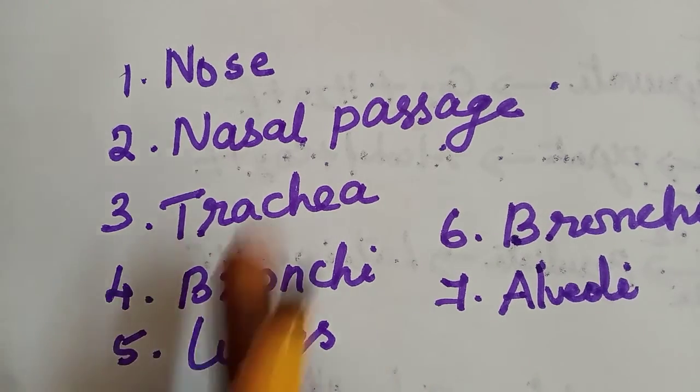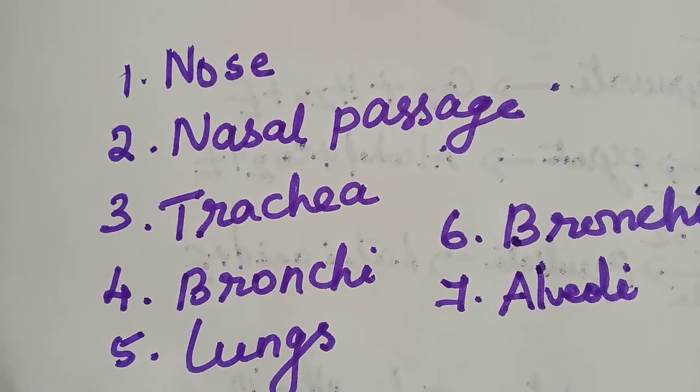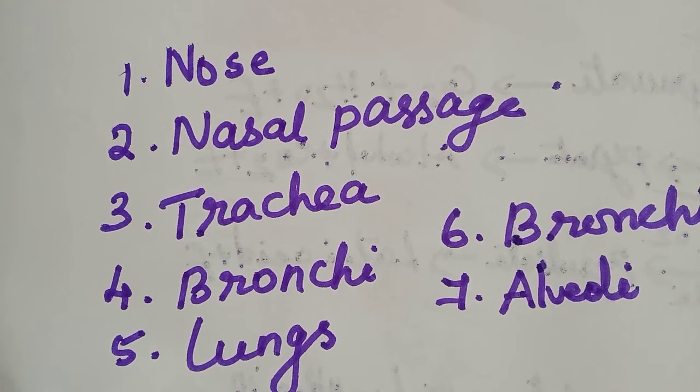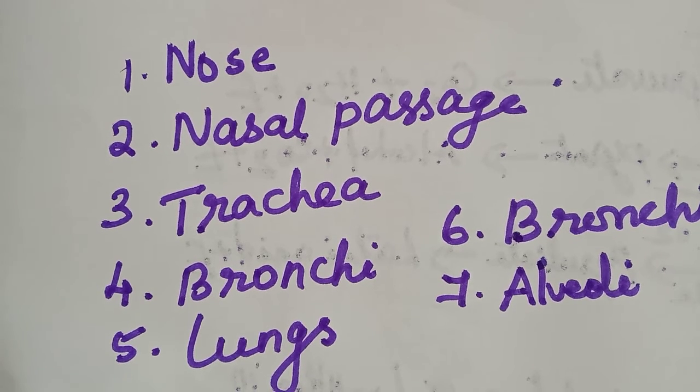Okay, so these are the parts involved in the organs of the human respiratory system.